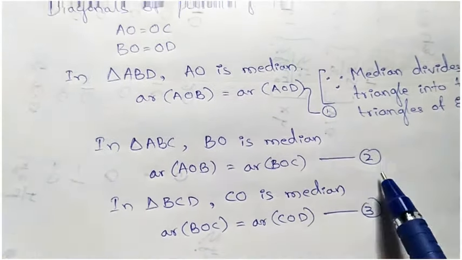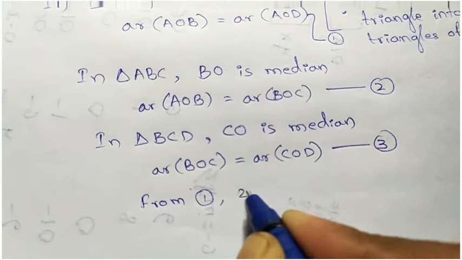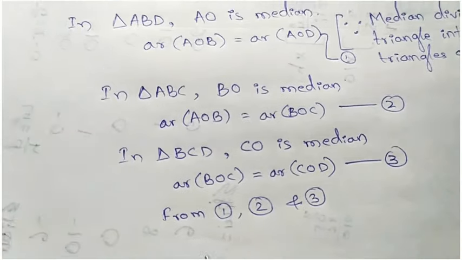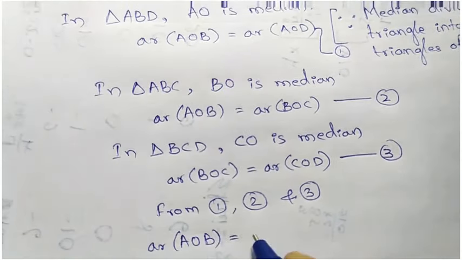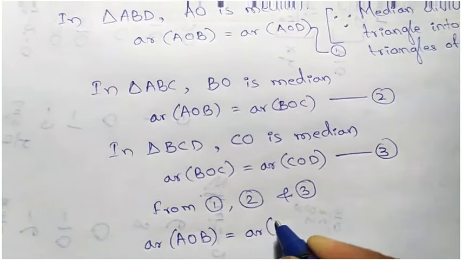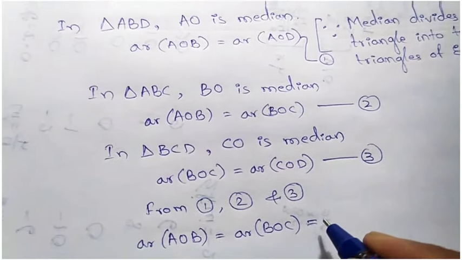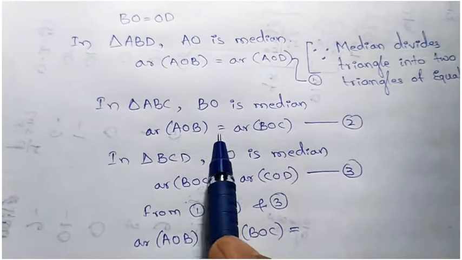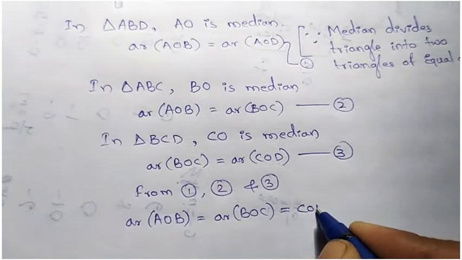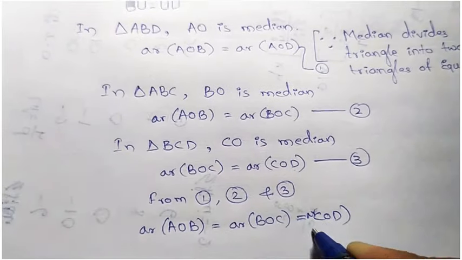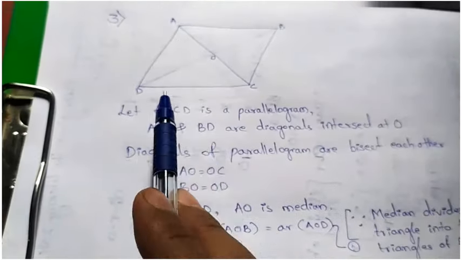Okay, from 1, 2 and 3 we will get area of AOB is equal to area of BOC, and BOC is equal to COD. Okay, similarly another one I skipped, that is AOD.